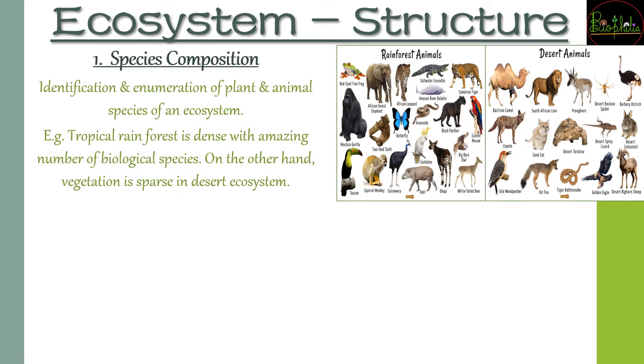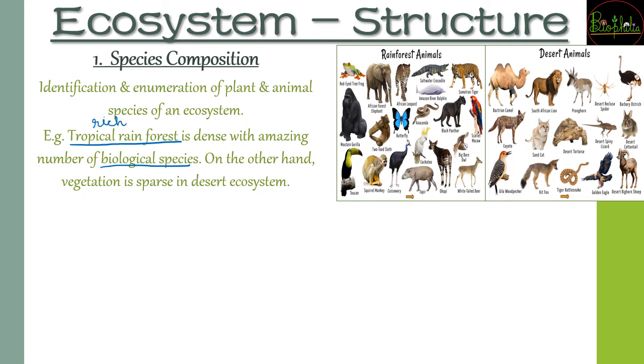The species composition, which species among the biotic factors are present, based on that it is going to be the type of ecosystem. So for example, if you have identified numerous kinds of plant and animal species, that is going to comprise the species composition. For example, the tropical rainforest, since it is a very dense forest, has a lot of resources. These dense forests are going to have an amazing amount of biological species. Their species composition will be very rich.